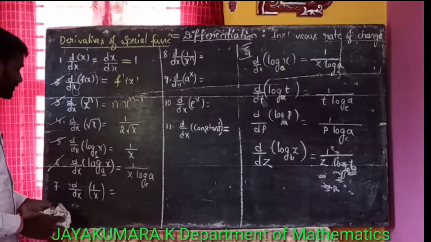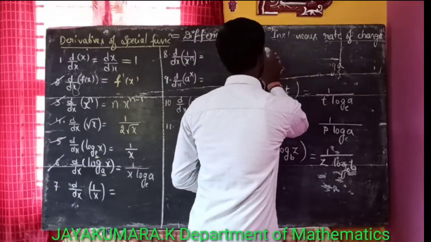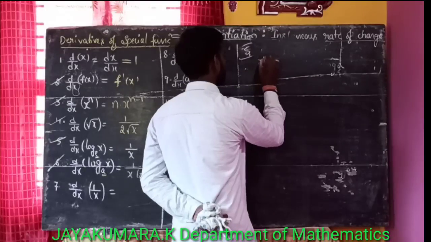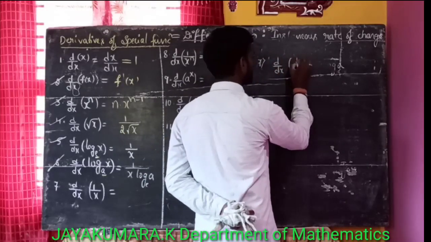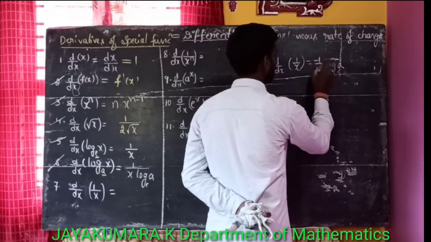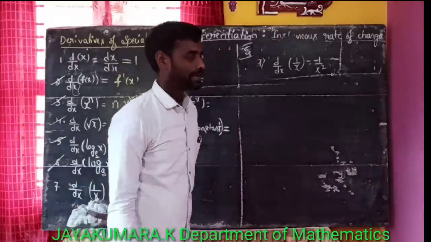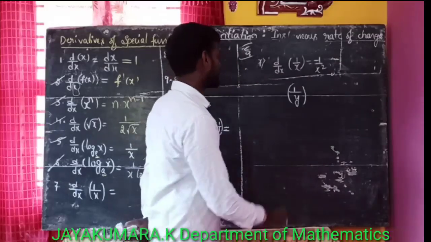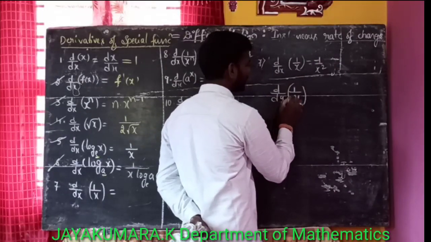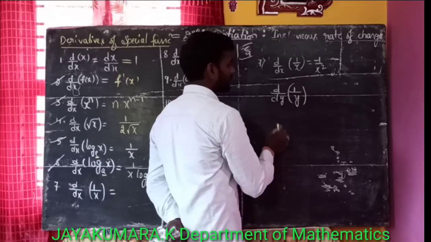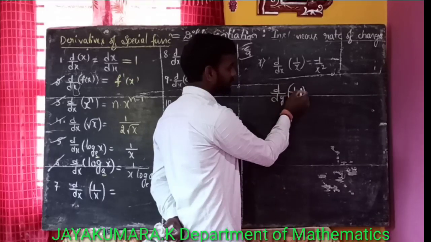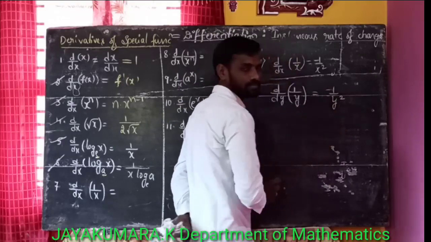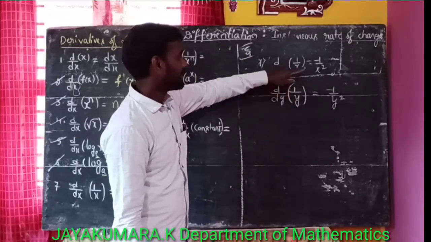Okay, now the seventh one, d by dx of 1 by x. The derivative of 1 by x is minus 1 by x square. Similarly, the derivative of 1 by y, that is the function in terms of y, means differentiate this with respect to y. The derivative of 1 by y with respect to y is minus 1 by y square.